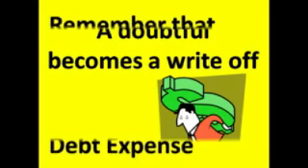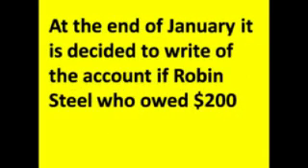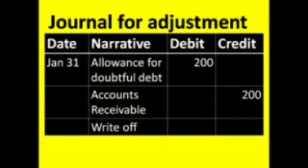Now, consider what happens when one of those estimated uncollectibles does become a write-off as a bad debt. The doubtful debt part has already been expensed. That was done in the period for which the estimation was made. Let's go back to our little case study. Robin Steele has already been classed as a doubtful debt, and it is now determined that the $200 owed will not be recovered. The amount has to be written off. An adjusting entry is required for the accounts. The journal here shows a debit to allowance for doubtful debts and a credit to accounts receivable.